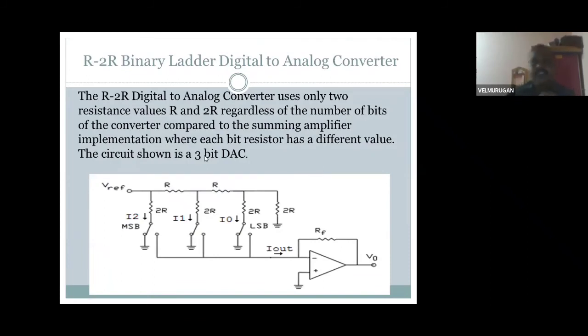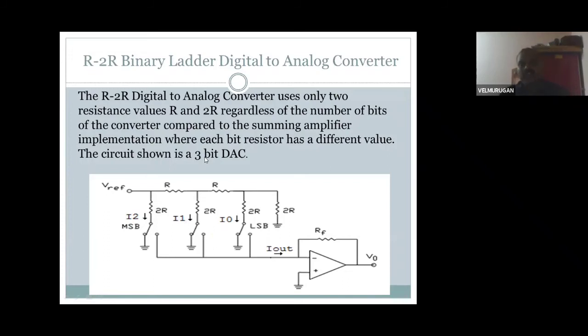Next circuit, that is the R-2R binary ladder digital to analog converter. Here, resistors R and 2R are used for binary to digital conversion. It is a binary ladder digital to analog converter. An R-2R digital to analog converter uses only two resistor values, R and 2R, regardless of the number of bits of the converter, compared to the summing amplifier implementation where each bit resistor has a different value.